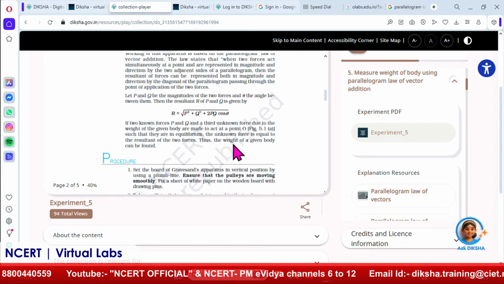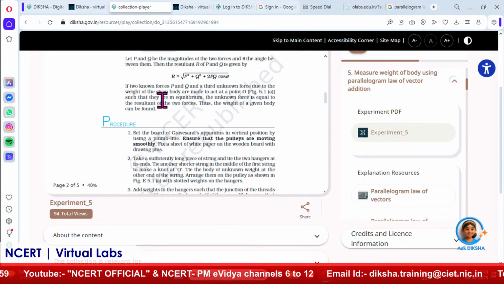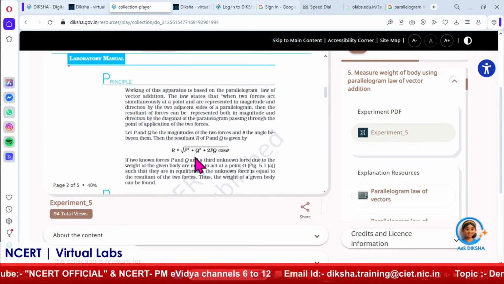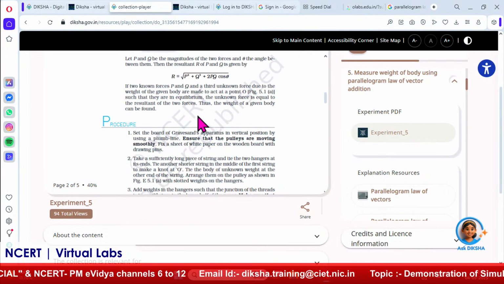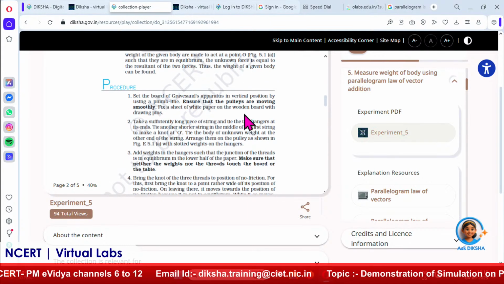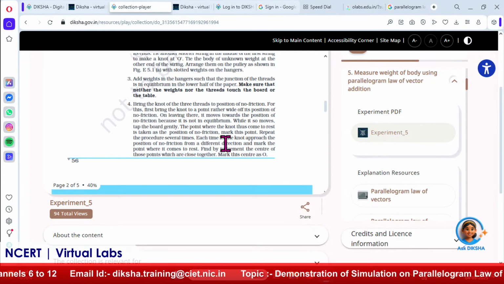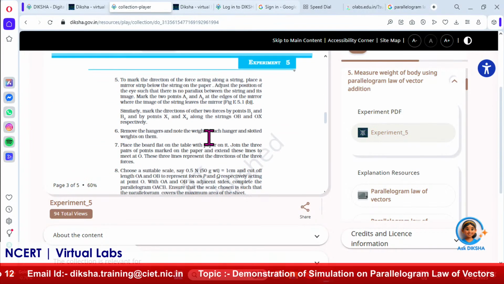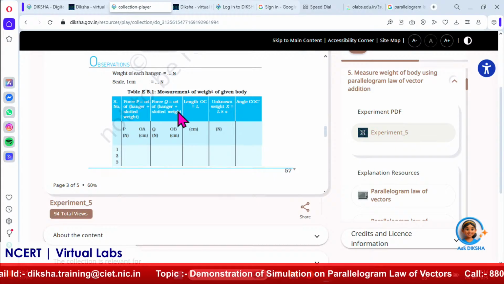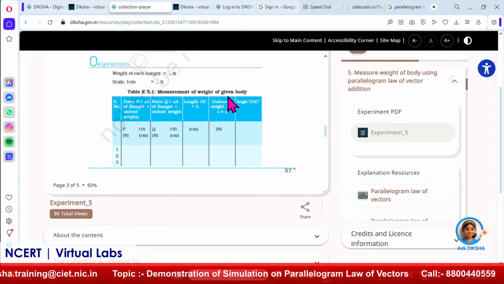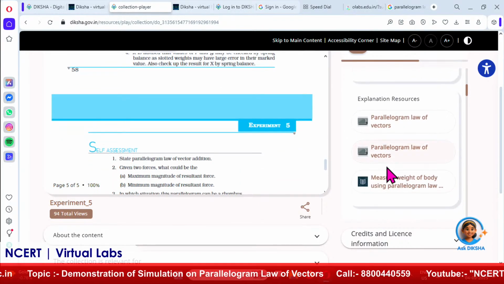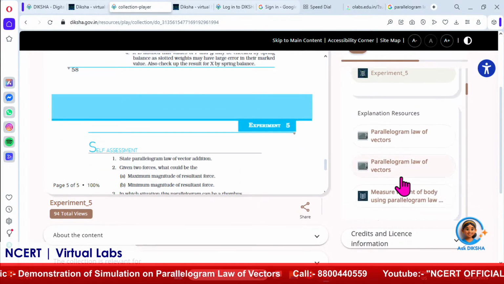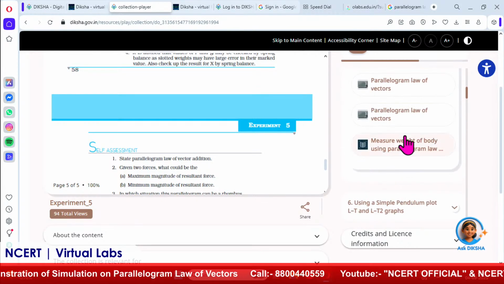This is the resultant part which I have already explained: R equals root over P square plus Q square plus 2PQ cos theta. Theoretically we can calculate it, and experimentally, simply by measuring the length of this resultant, we can easily calculate it. This is an observation table for measurement of the weight of a given body. This is the theory PDF. I'm going directly to how we conduct this experiment through the simulation part.